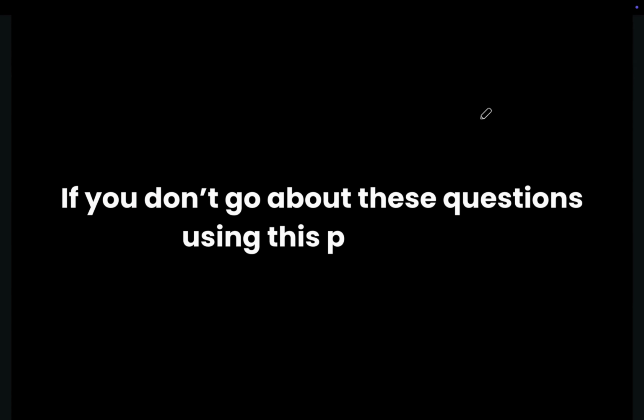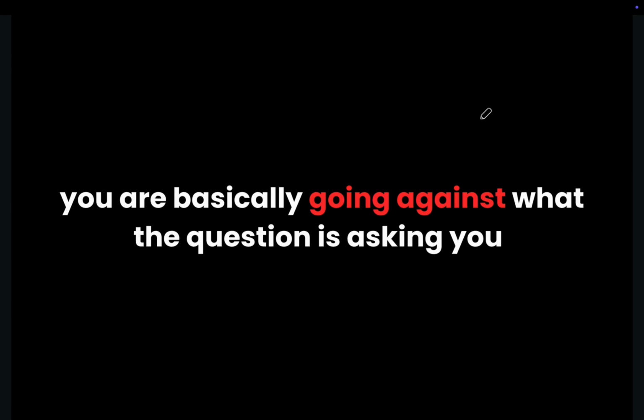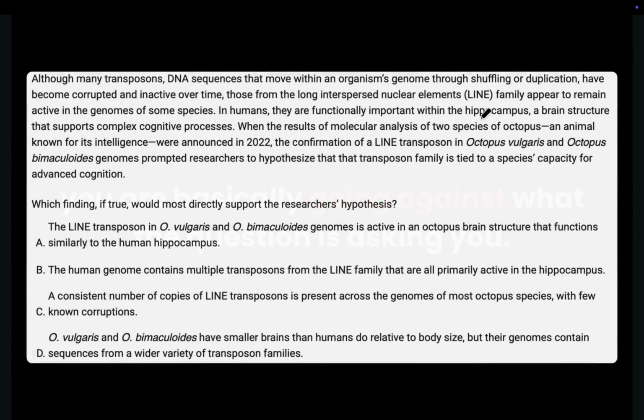If you don't go about these questions using this two-step process or a similar process, you're basically going against what the question is asking you, and that is probably the reason that you keep on getting these questions wrong. This question says, which finding, if true, would most directly support the researcher's hypothesis?